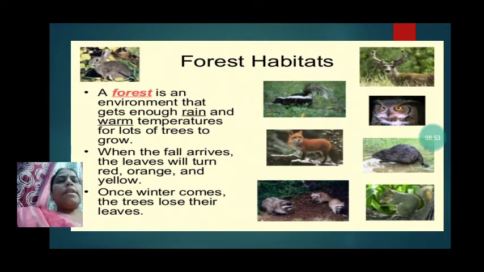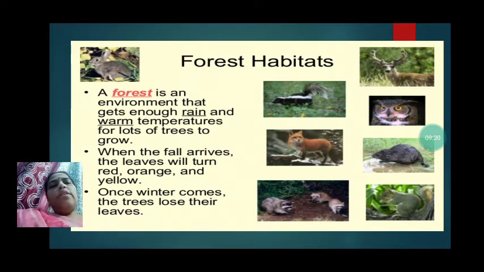Now, forest habitats. We will discuss the forest habitat. A forest is an environment that gets enough rain and warm temperature for lots of trees to grow. So in a forest, what do we find? We find many trees, and that is because there is enough rain. In the desert, there is little rain, so there are fewer trees. But in a forest, there is enough rain and the temperature is warm, and the trees grow very nicely and flourish.